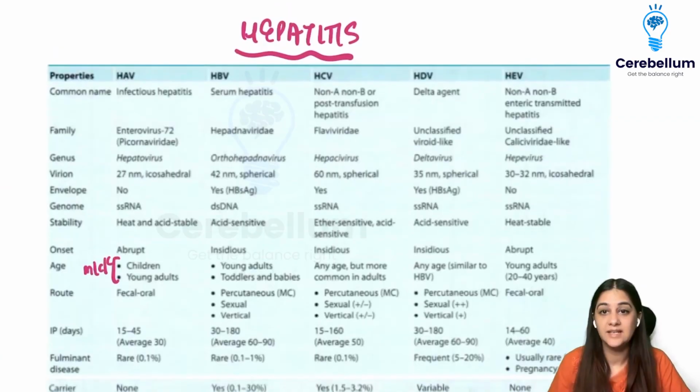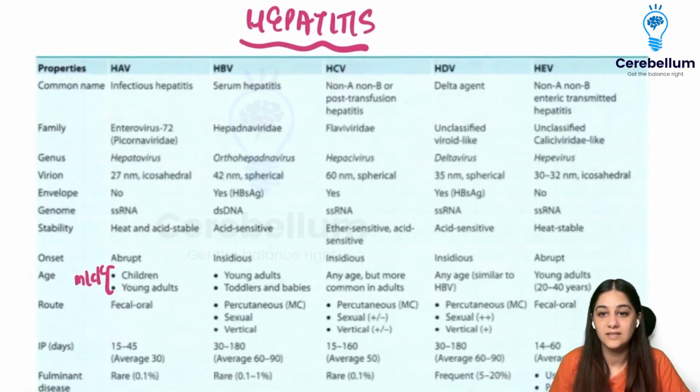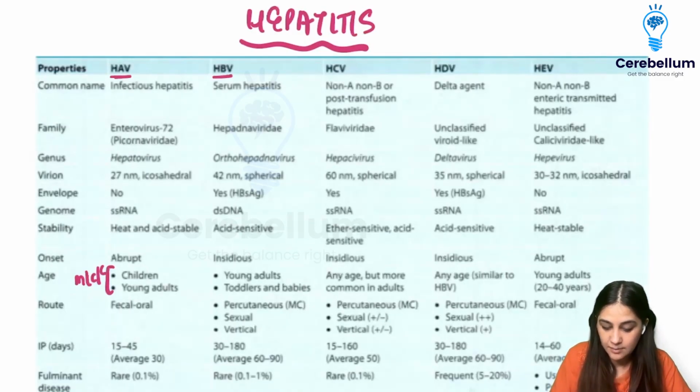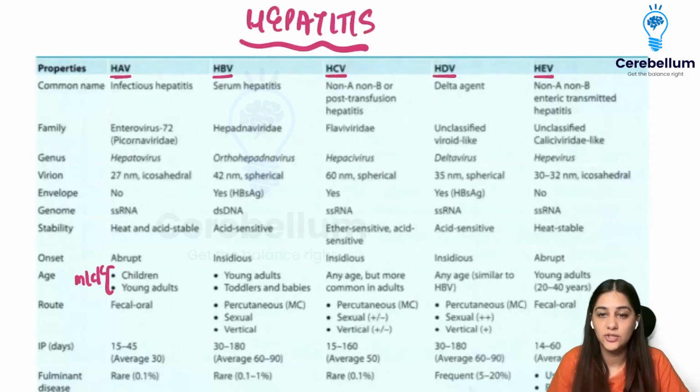So that completes our retroviruses, and now we're going to be moving on to the hepatitis viruses. When we talk about the hepatitis viruses, we have different types. We have A, B, C, D, and E, right? And one G is also added, but it's not so important to us.